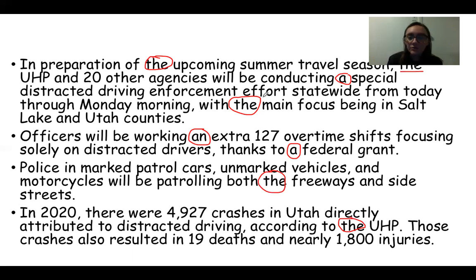There are, let's see, 1, 2, 3, 4, 5, 6, 7, 8 times in this news report that use the word the, a, or an. Now, just look at this and try to say, okay, I know why they use the here, why they use and here, right? They use an here because they're saying they're using extra hours, just like some of something.